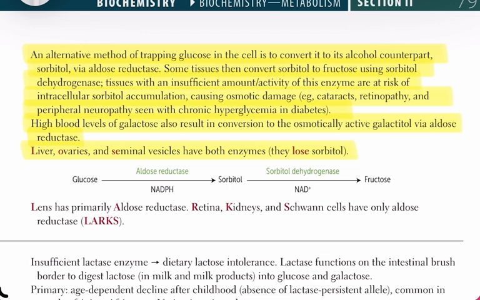In contrast, the lens of the eye primarily has aldose reductase only, while the retina, kidneys, and Schwann cells also contain only aldose reductase. These tissues can be remembered using the acronym LARCs: lens, retina, kidneys, Schwann cells. Because they lack sorbitol dehydrogenase, they're vulnerable to sorbitol accumulation and osmotic damage.